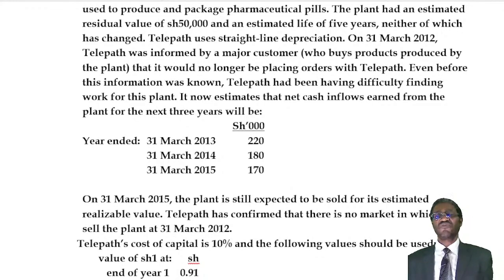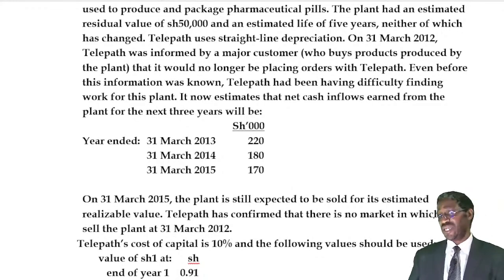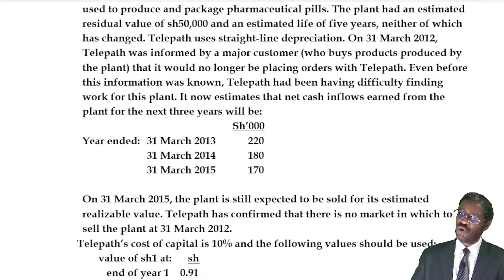When you look at the information above there, the first line says towards the end, the plant has an estimated residual value of 50,000 and an estimated life of 5 years. So already we are told it has a residual value of 50,000.